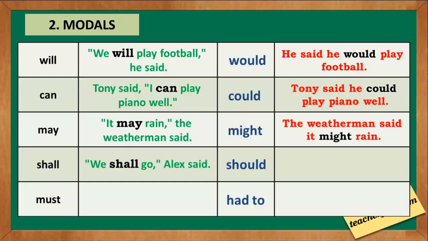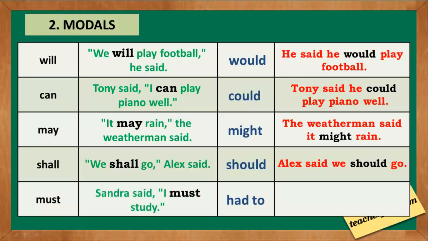We shall go, Alex said. The indirect speech is Alex said we should go. The last one is must. Sandra said, I must study. The indirect speech is Sandra said she had to study.